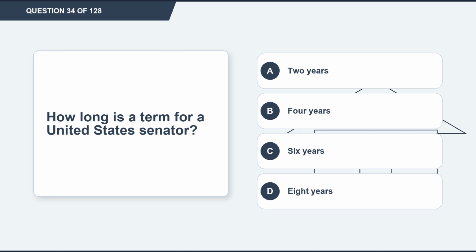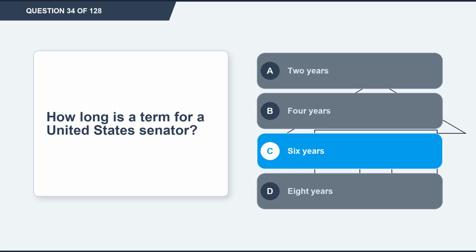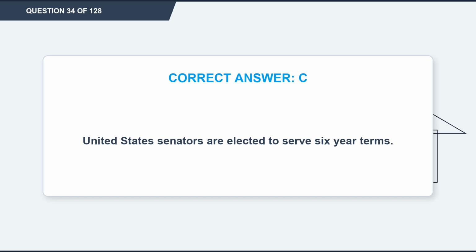Question 34. How long is a term for a United States Senator? Option A, 2 years. Option B, 4 years. Option C, 6 years. Option D, 8 years. The correct answer is option C, 6 years. Explanation: United States Senators are elected to serve 6-year terms.